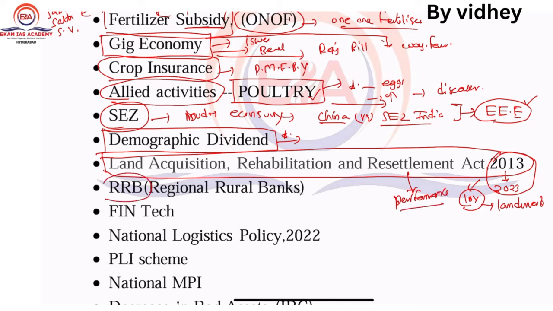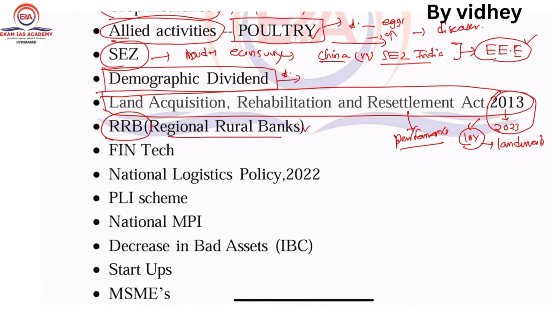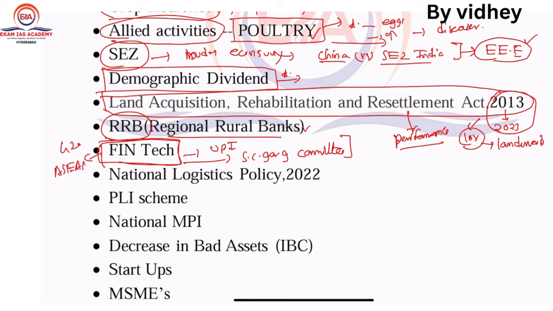Next one, RRBs, regional rural banks. Next one, fintech. Very high chance of asking about fintechs. For example, UPI, right? There is a committee which gave recommendations about this, so see the prospects. For example, in the G20 and in ASEAN, the RBI or our government is focusing mostly on fintech. You know that ours is a services-dominated country, so it is very important from this exam point of view.